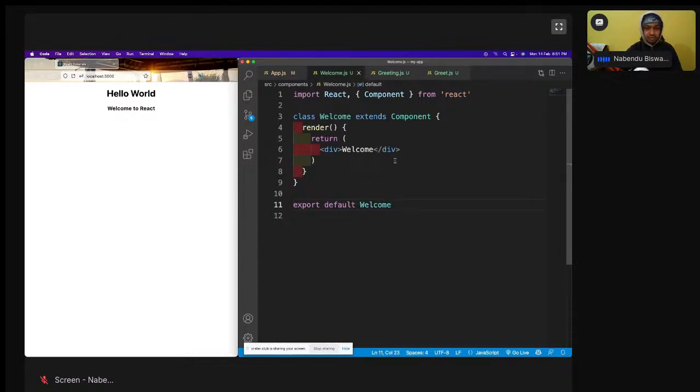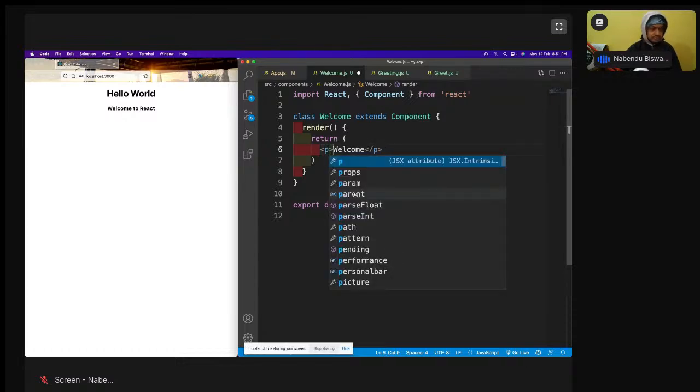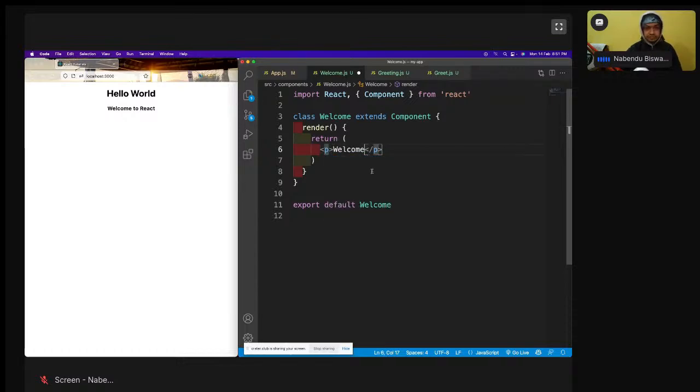And here, let me do a P. So I'll do a P, save it. Okay, so this is how a class-based component is done. See, the JavaScript classes is there. ES6 class, not JavaScript class. This is ES6.